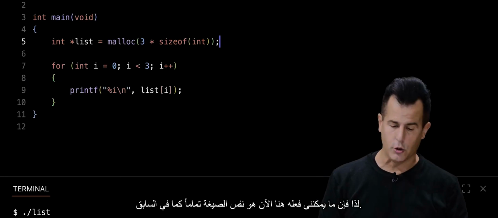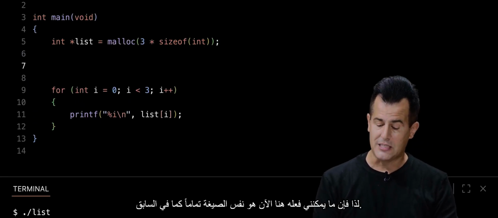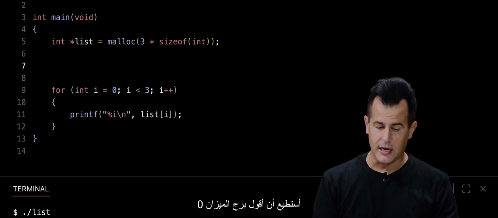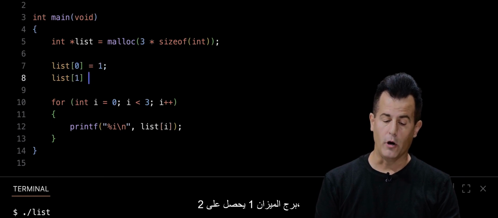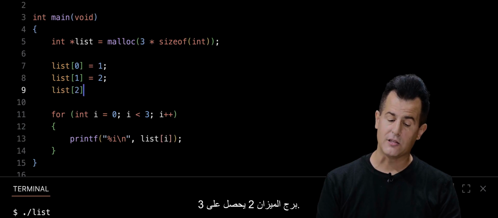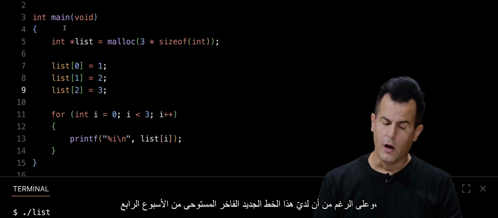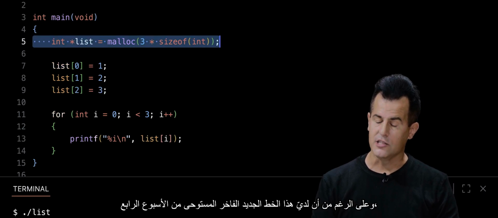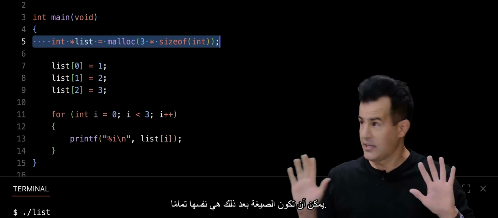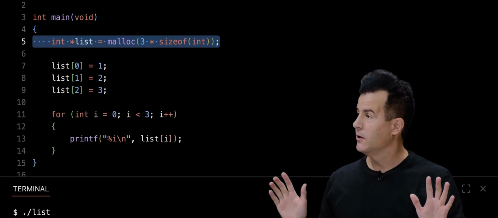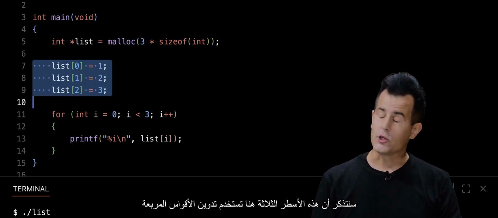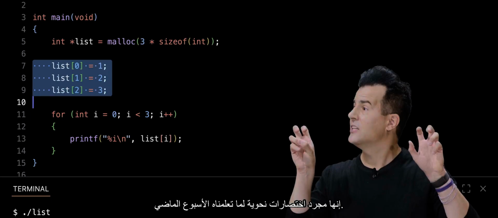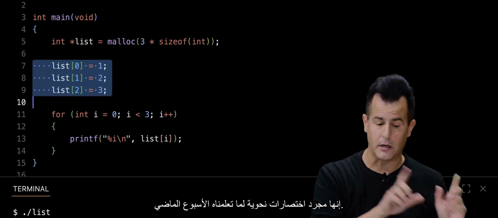So what I could do here now is quite the same syntax as before. I could say list bracket 0 gets 1, list bracket 1 gets 2, list bracket 2 gets 3. And even though I have this fancy new line inspired by week 4, the syntax thereafter can be exactly the same. Why? Well, recall that these 3 lines here, using square bracket notation, is just syntactic sugar for the stuff we learned last week.